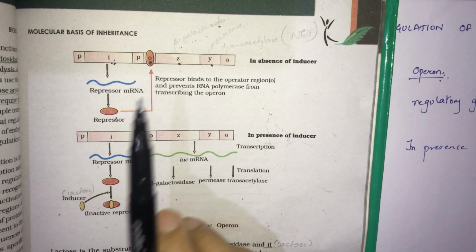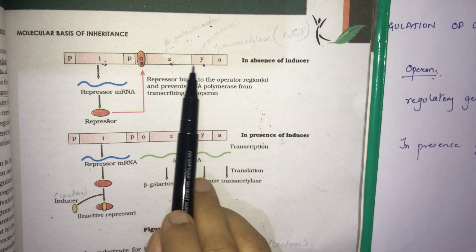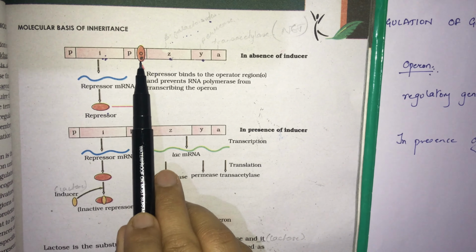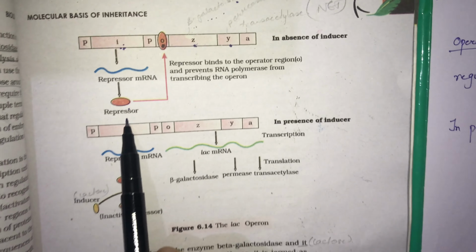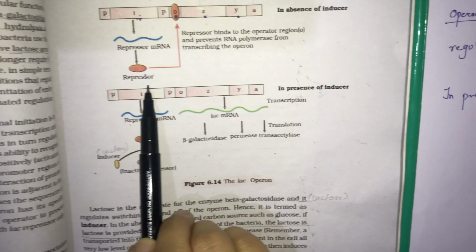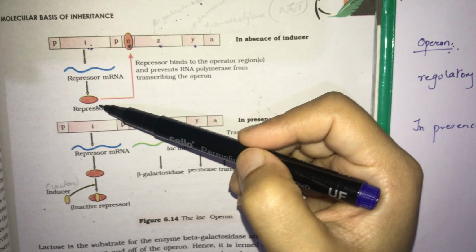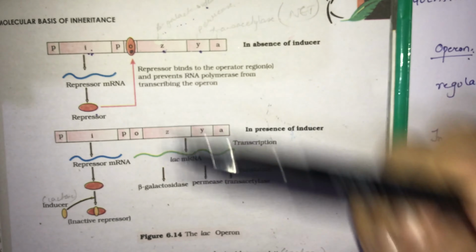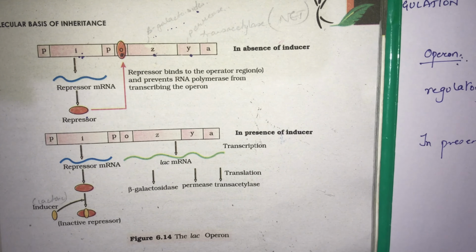RNA polymerase cannot polymerize these 3 genes into mRNA when the operator region is bound by the repressor molecule, and this repressor molecule is coded or expressed by this regulatory gene, the I gene, the inhibitor.